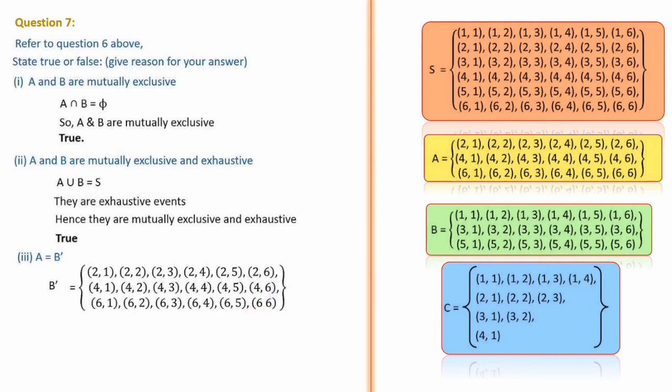So B dash is equal to A. It is clearly A because the first element is an even number. So the given statement is true.